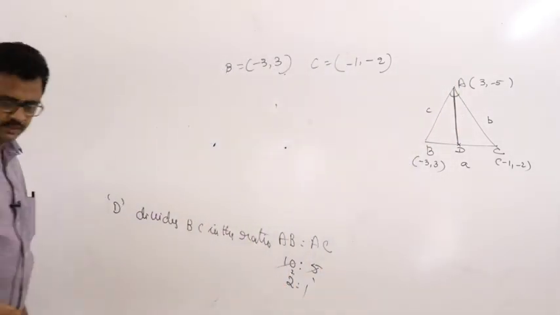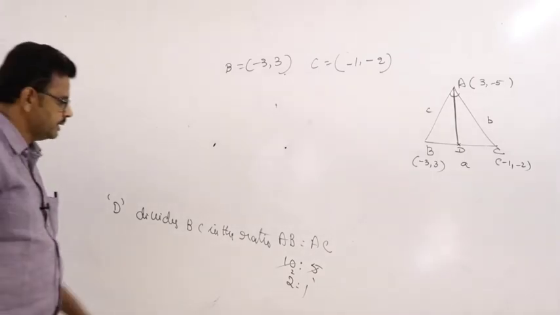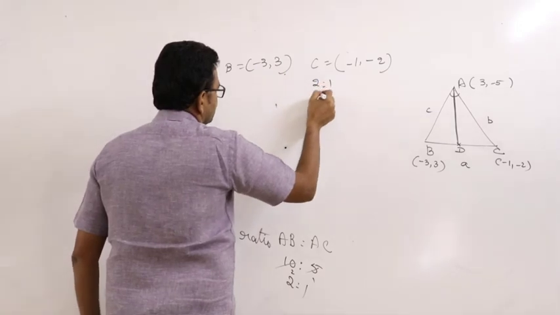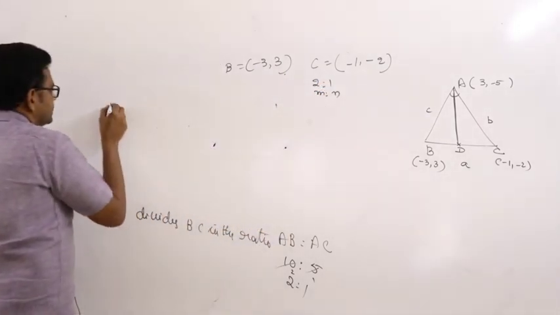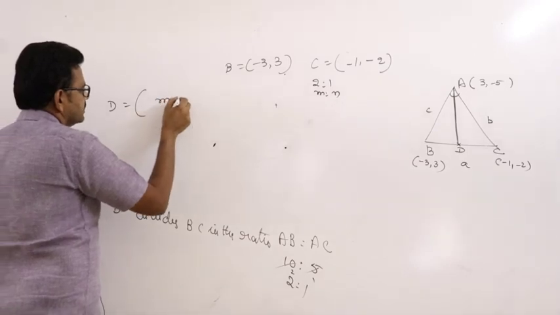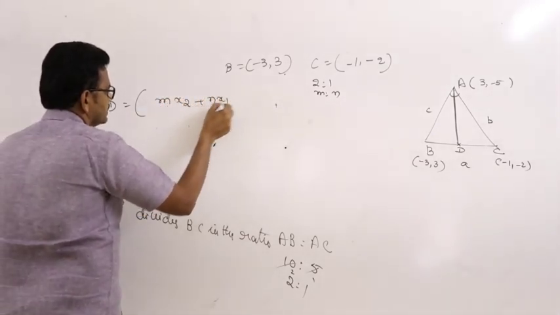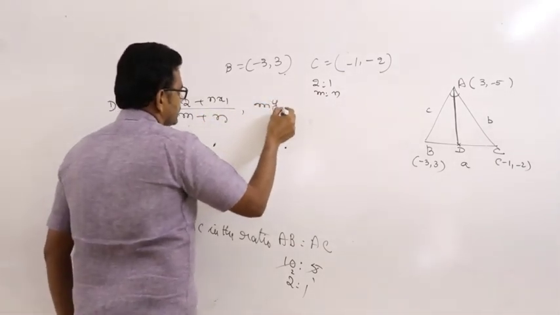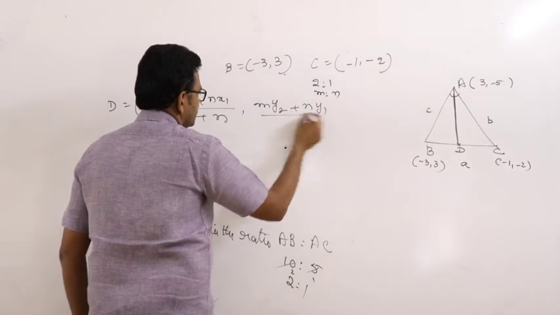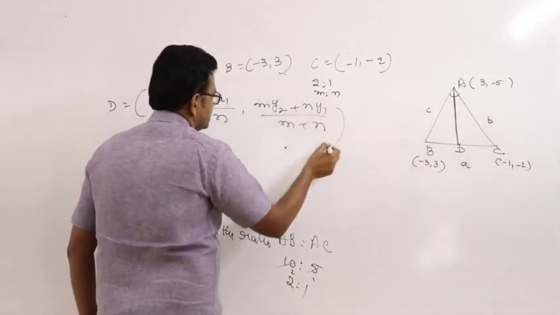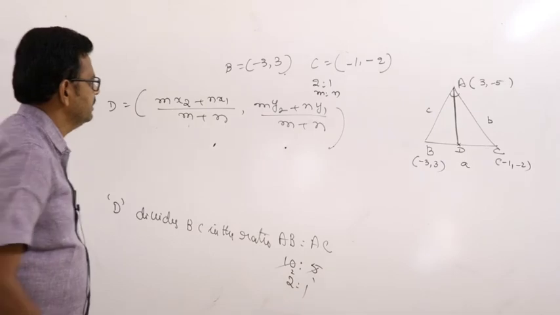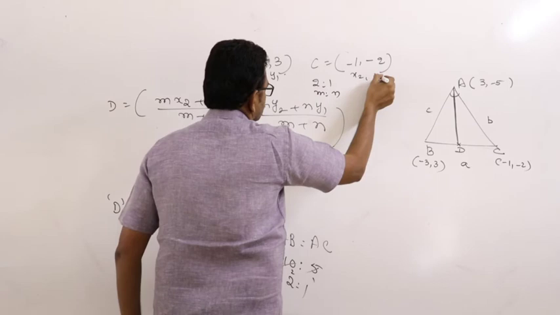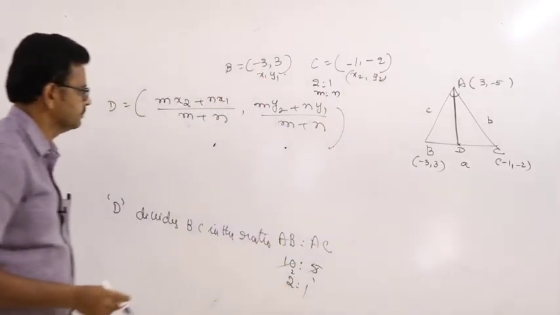Now D divides BC in the ratio 2 is to 1. This is m is to n. Then the coordinates of D formula is mx2 plus nx1 by m plus n, my2 plus ny1 by m plus n, where this is x1 y1 and this is x2 y2.